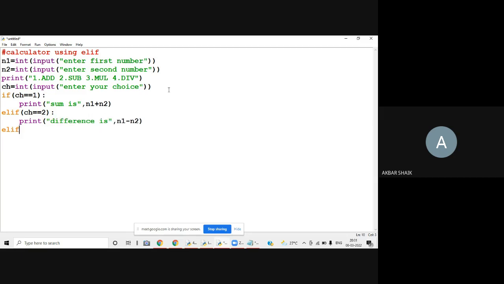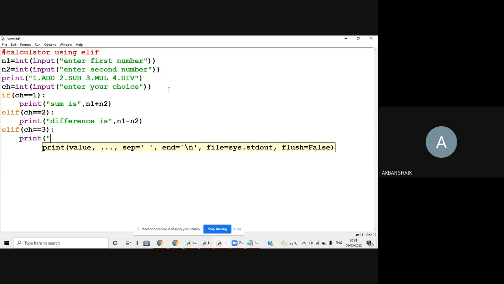Next, elif ch is equal to 3, print multiplication is n1 into n2.